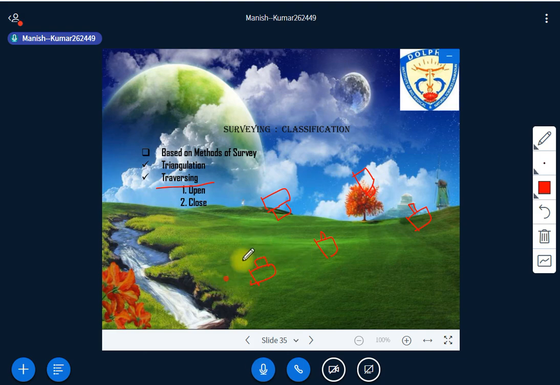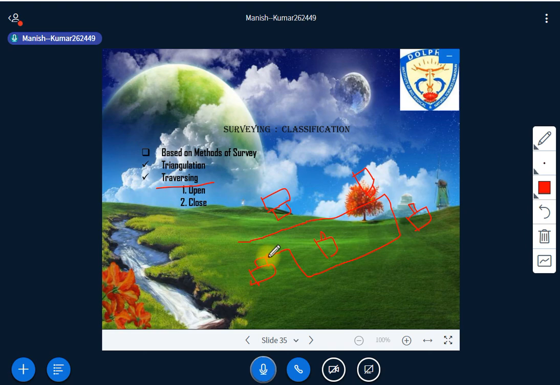For example, you have started your surveying from here. You move on, getting the data of this house, then the data of this house, collecting data as you move. Again you move to this house, then again, and you have reached here. This is called traversing. It is open and closed. Why is it called open and closed?